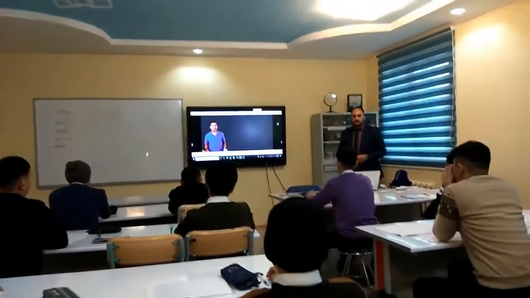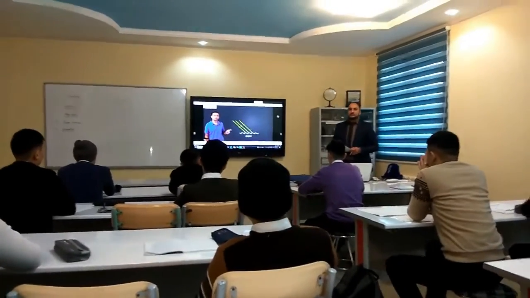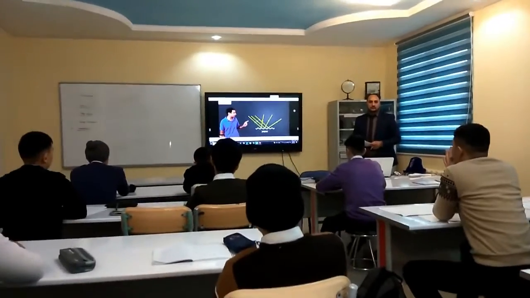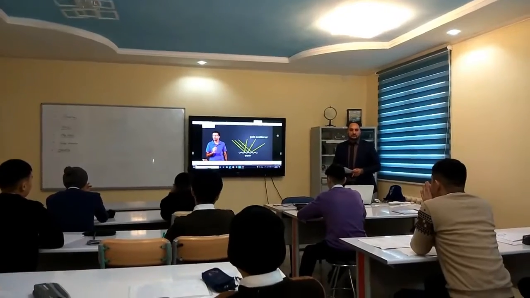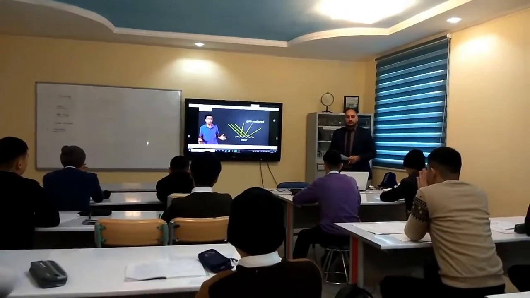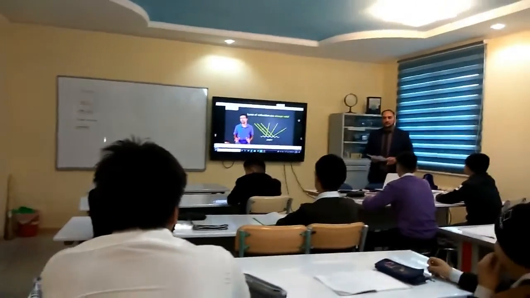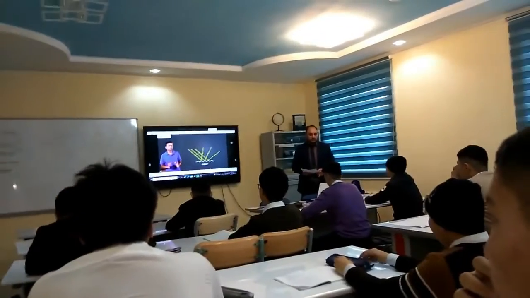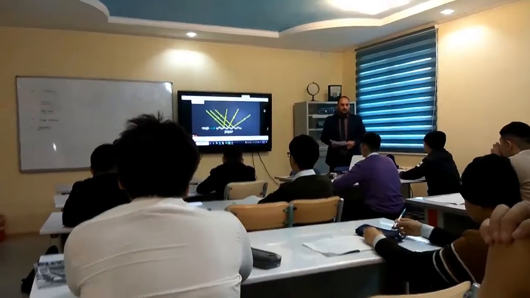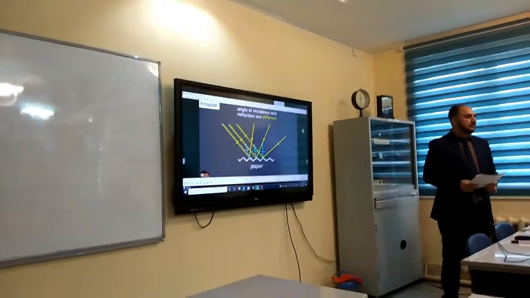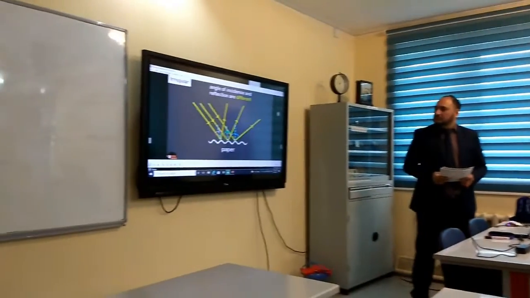Now let's look at the case of irregular reflection. When a parallel beam of light falls on a surface like paper, as you can see, it gets scattered in different directions. Is this because the laws of reflection don't hold here? No, the laws of reflection always hold. The paper seems smooth, but if you look closely at a microscopic level, the paper is rough. And so the angles of reflection will also be different. And this is how the light gets scattered in different directions.